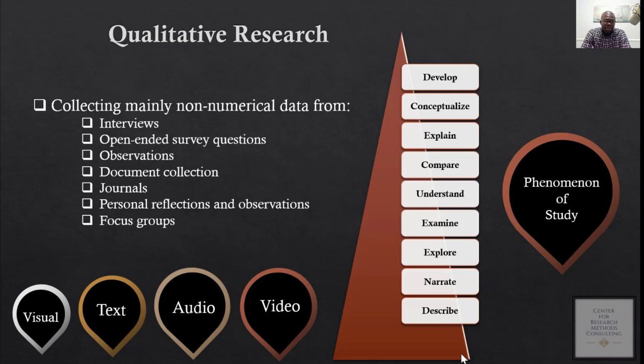The purpose of this study is sometimes to understand participant experience, to explore, to give participants the chance to narrate their story or to describe a specific experience or behavior. So that is all about qualitative research. It's a type of research where you collect non-numeric data to help you to address the research question that you have.